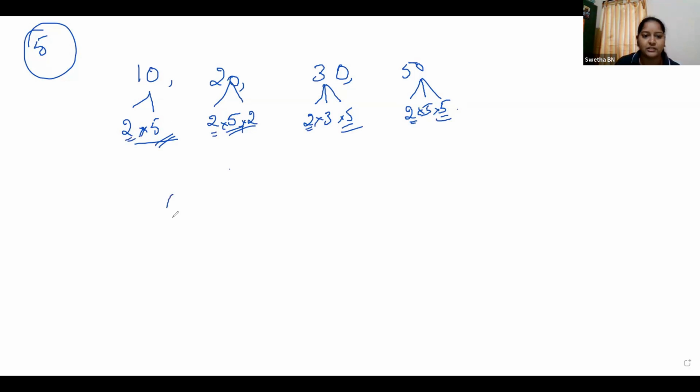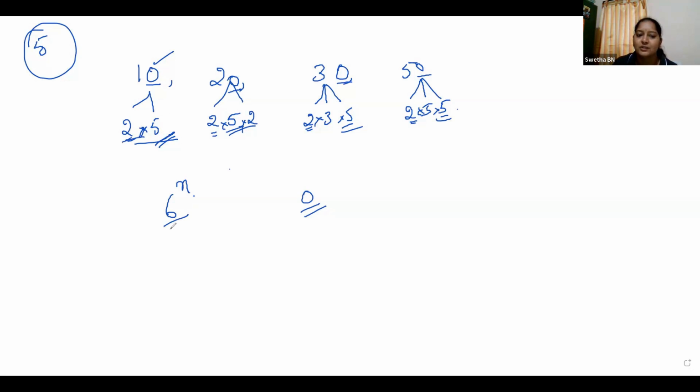So here the question is 6 to the power of n. What is the question? Check whether 6 to the power of n can end with the digit 0. See here, 10, 20, 30 have 0 in the units place. All these numbers have the factors 2 and 5.